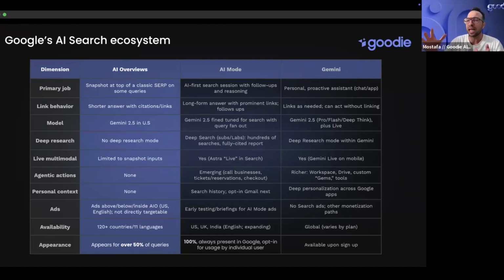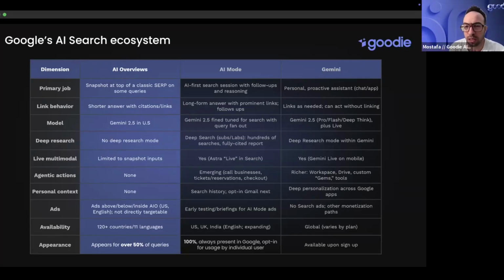So it's Google's answer to how search can become more agentic, Google's answer to how search can become AI native, but all within the Google search experience. AI overview can't possibly achieve that, just given the way it's embedded into the search experience. It was more of an intermediary step to get to AI mode, and we'll see what comes next. Right now it's available in the US, UK, and India, and it 100% shows in these countries, especially if you're opted in as an individual user. Gemini is a multimodal foundational model. It powers a lot of things, it can do a lot, but it's not really fine-tuned for search. It can do a lot, and it can be integrated.